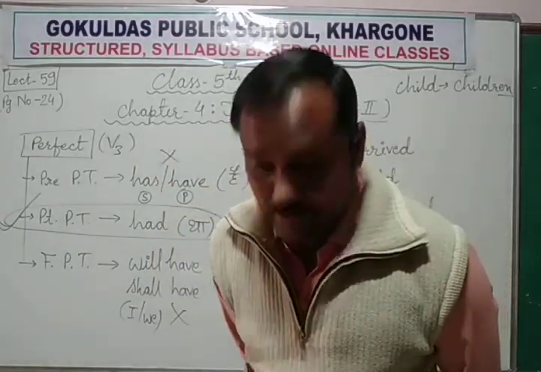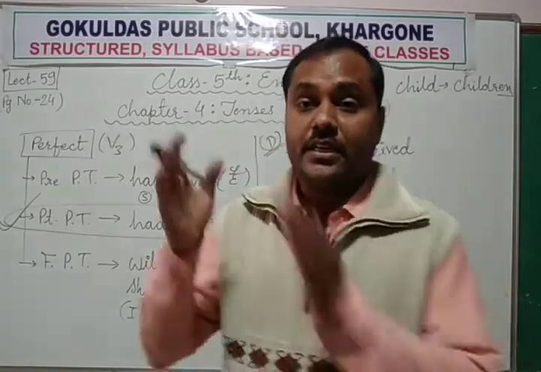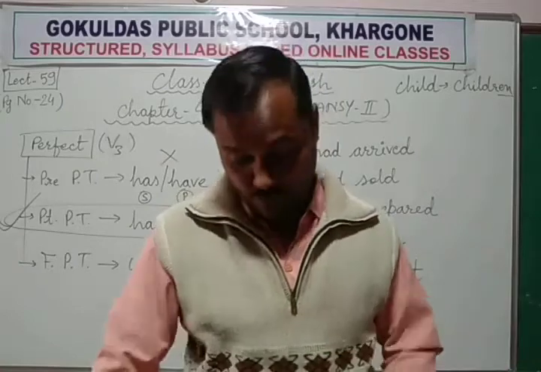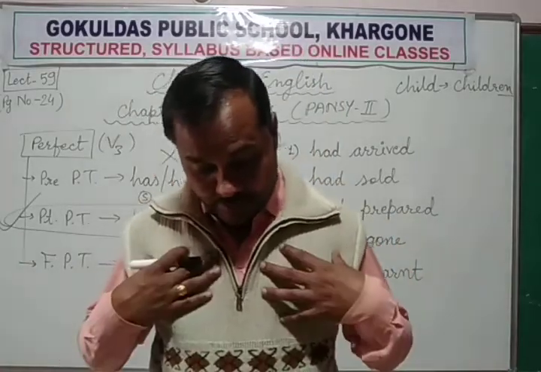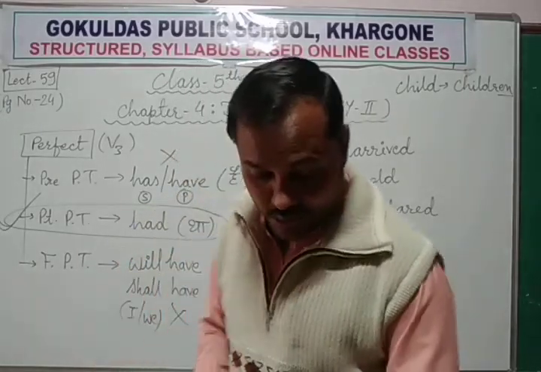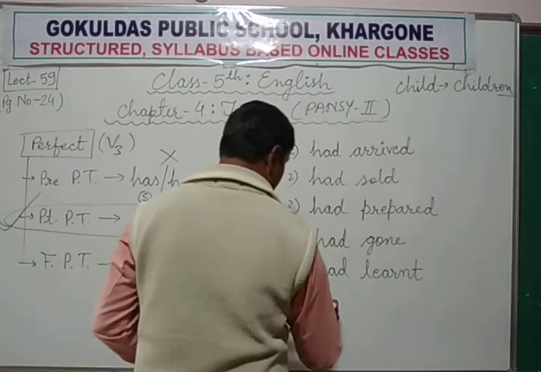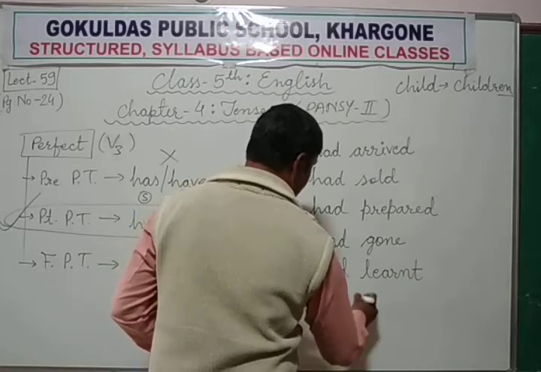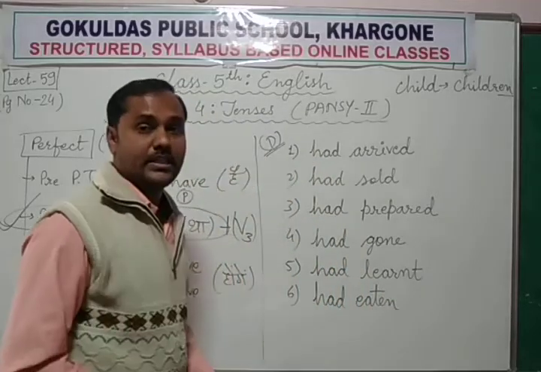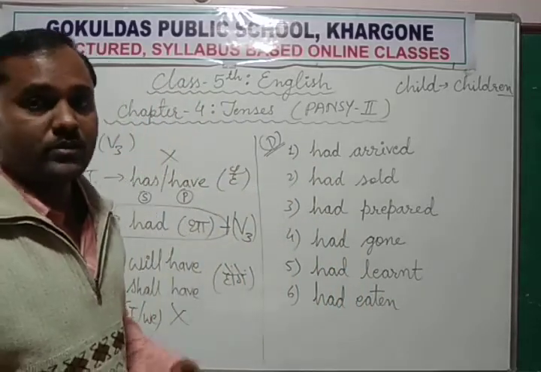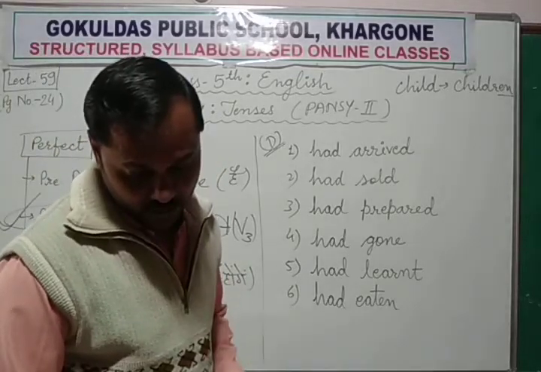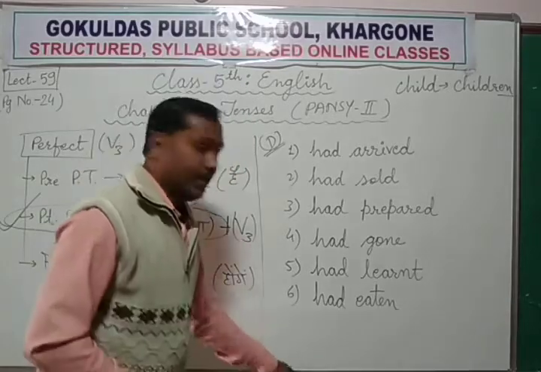We eat, खाते हैं. Eat, ate, eaten. So third form eaten will be used. We had eaten all the fruit. Had eaten, खा चुके थे. We had eaten all the fruit. हम सारे के सारे फल खा चुके थे. We had eaten all the fruit. So let me clean this board.